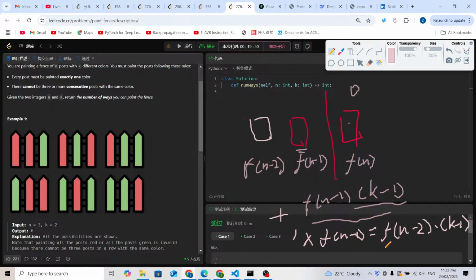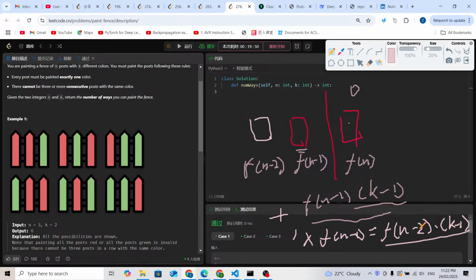And another way here is that the previous color and the current color are the same, but this color with its previous color must be different. So it's going to be 1 times f(n-1), which equals f(n-2) times (k-1). Because this is red, for the previous one, how many different ways? It's going to be n-2 different ways, but it must be a different color. So up to here, f(n-1), it's going to be times (k-1).